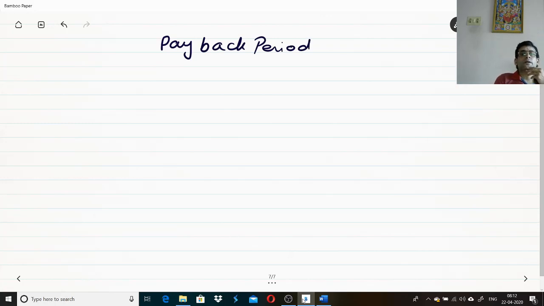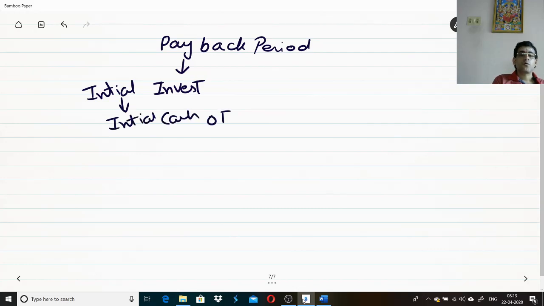What is the meaning of payback period? Payback: how much amount you invest in a business, within what period you will get that money back. That's what is called payback. So here pay refers to the investment. What sort of investment? It is the initial investment. What is the meaning of that? This is the initial cash outflow. Whatever money which we put, in what period you will be recovering that.